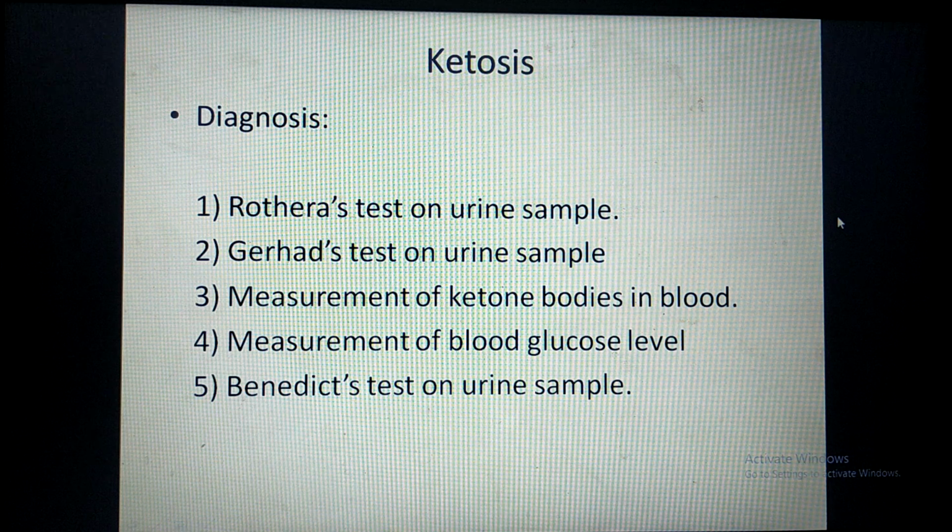Next, measurement of blood glucose level. In the causes of ketosis, I have told you there are two important causes. One is starvation and another is diabetic ketoacidosis. If you want to differentiate between these two, then this blood glucose level is very important. In case of starvation, blood glucose level is low, that is hypoglycemia, and in case of severe diabetes mellitus, the blood glucose level is very high, hyperglycemia is there. So blood glucose level helps in distinguishing the cause of ketosis.